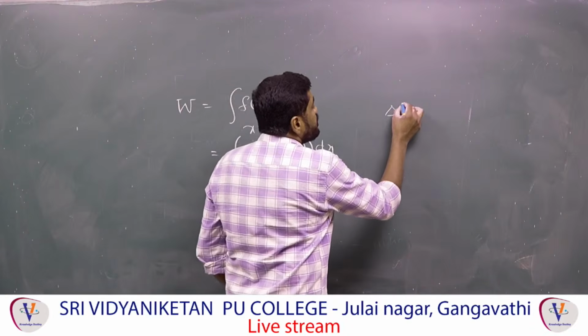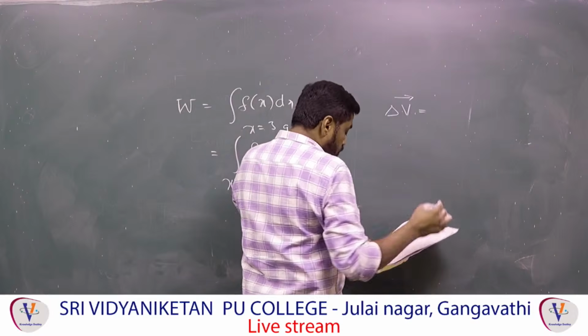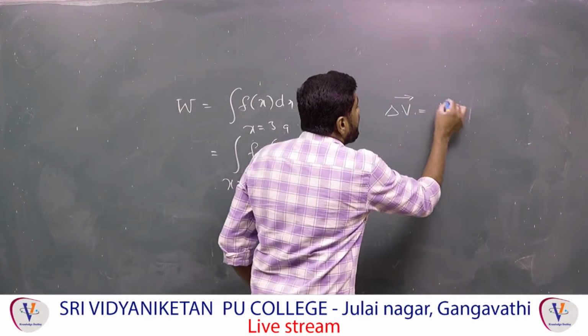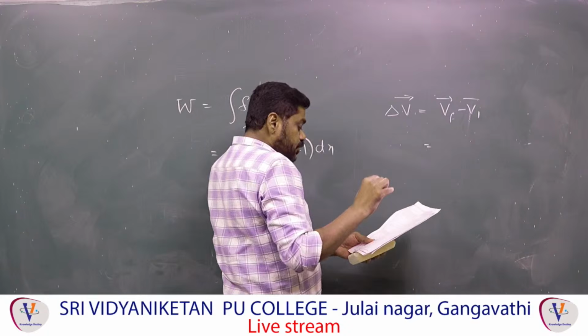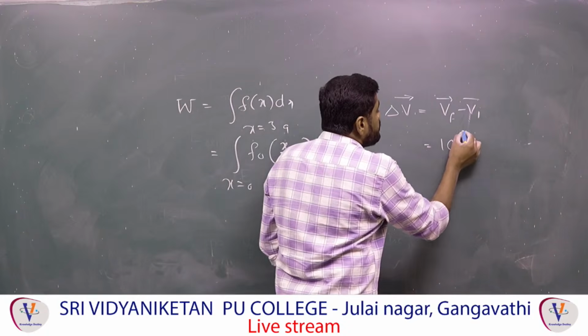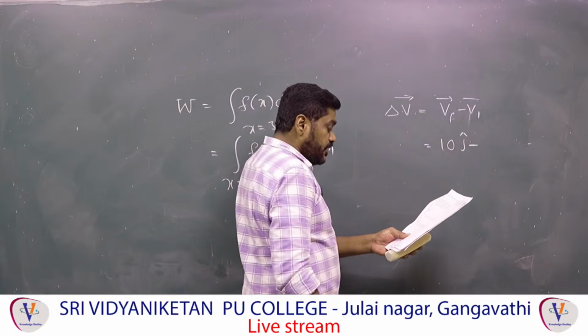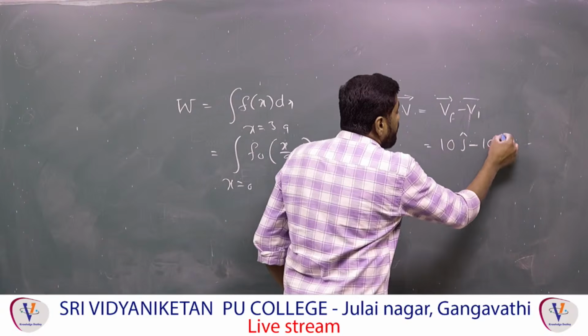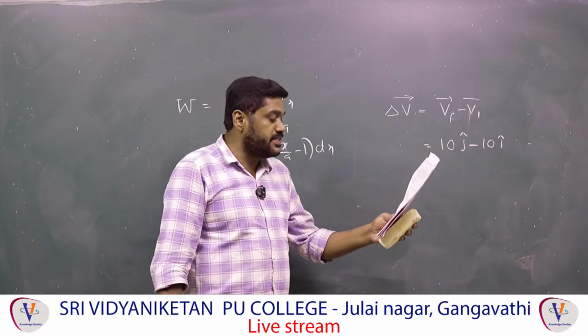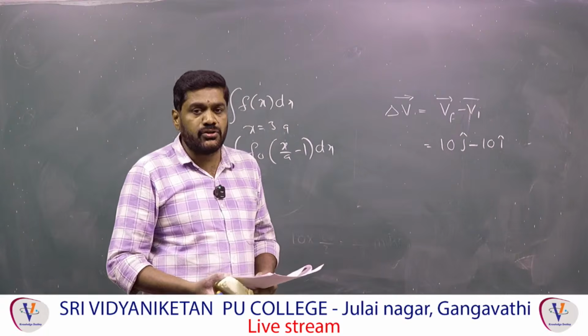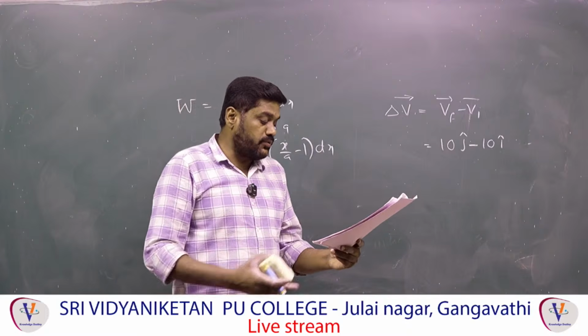Therefore, the change in velocity vector delta v bar is given by v final vector minus v initial vector. That is equal to v final, that is towards north, therefore 10 j cap I will take, and initially it is the east, 10 i cap. Therefore, 10 root 2 will come as magnitude, and direction we can decide, it is a northwest according to vector concept.